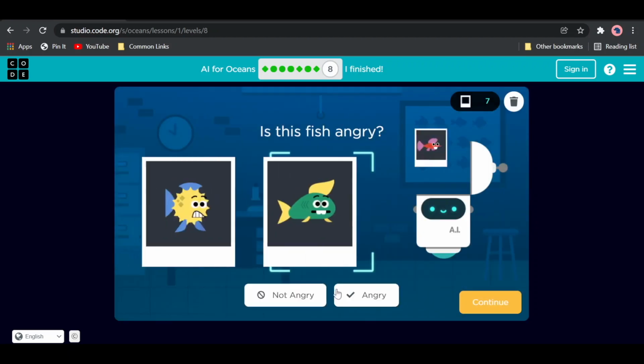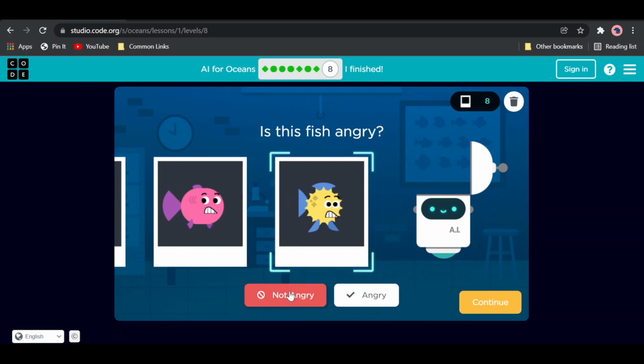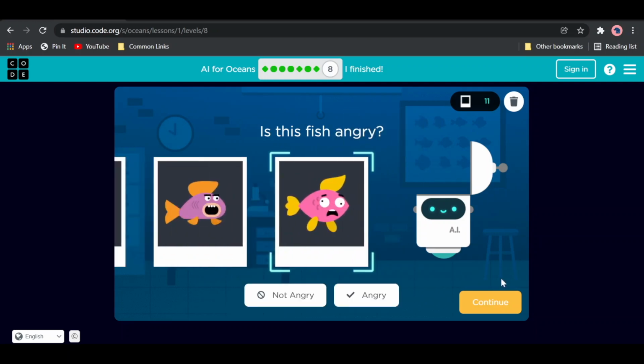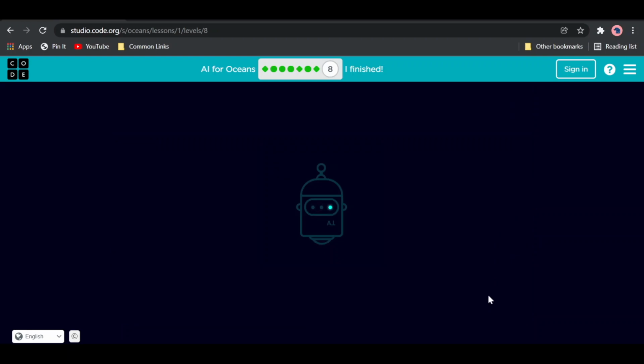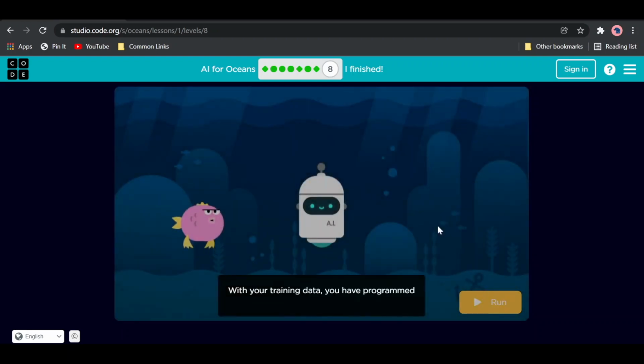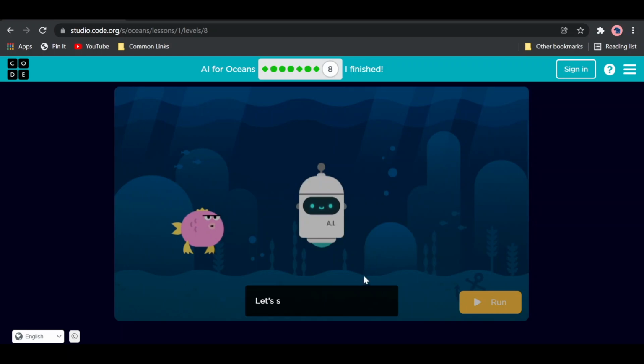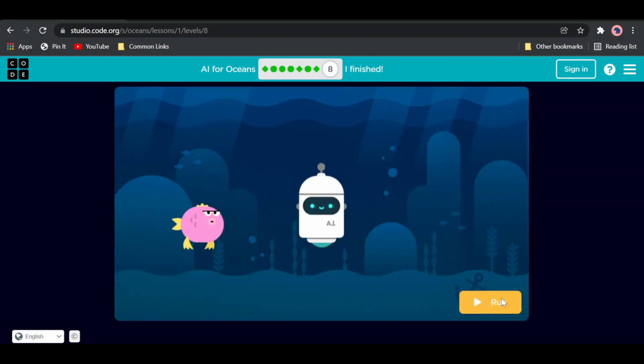So this does not look angry, not angry, not angry. This looks angry, but maybe the fish was just smiling. So let's see, AI identify angry fish.